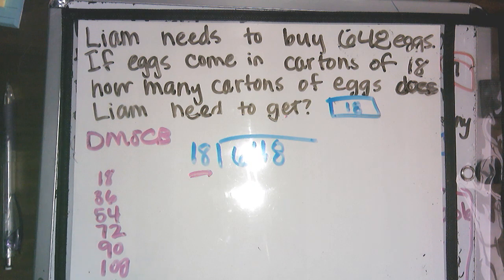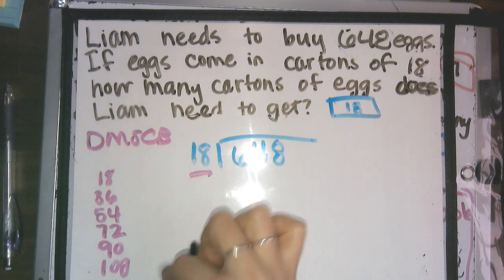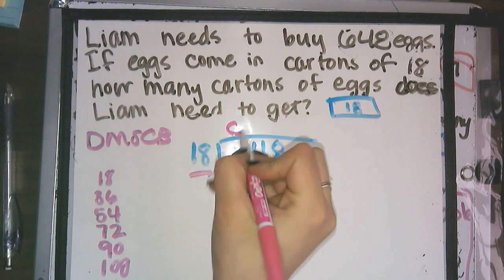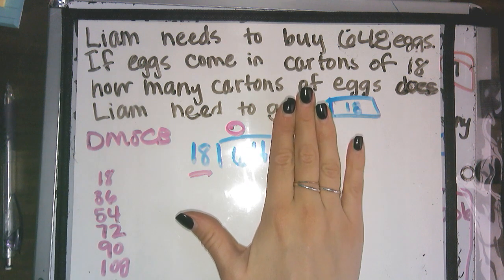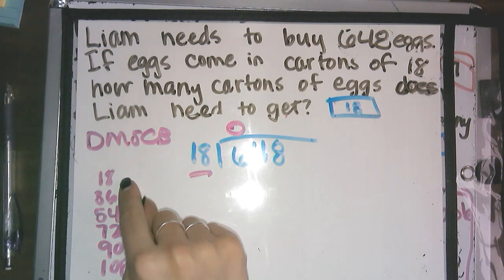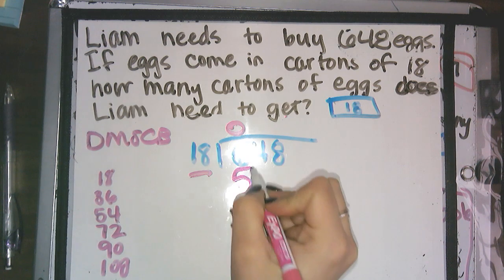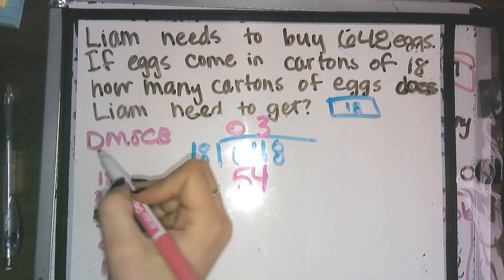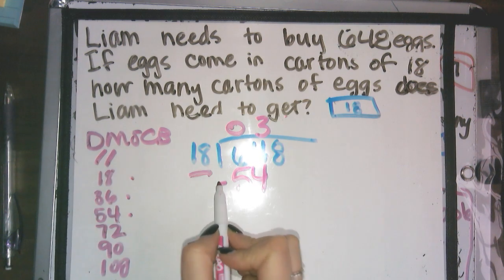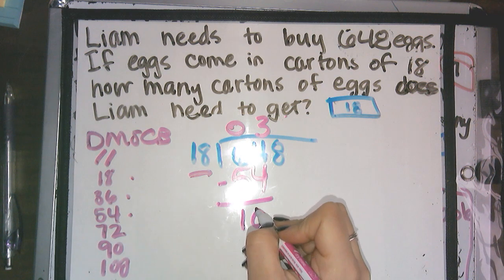So we go back up here, 6 divided by 18. I do not have a number close to 6 without going over, so I need to put a big old 0 there. Now I move over, 64 divided by 18. Looking at my numbers, 54 is my closest number, and that's 1, 2, 3 times. So that was my divide and multiply. Now I need to subtract. 64 minus 54 is 10.